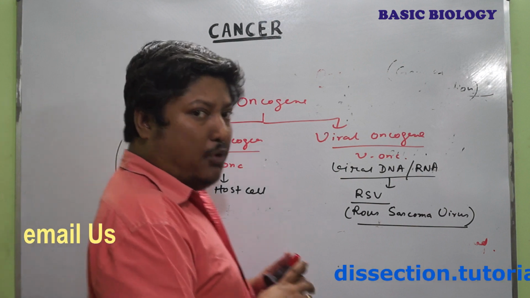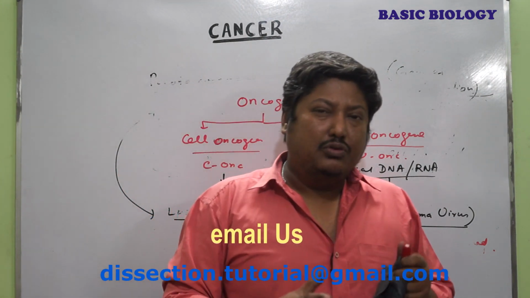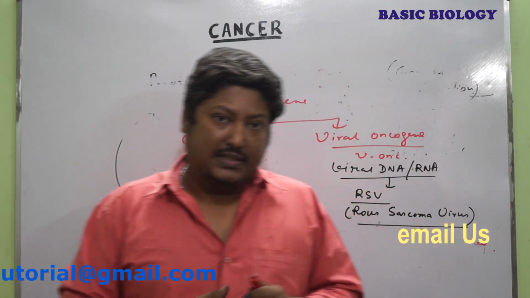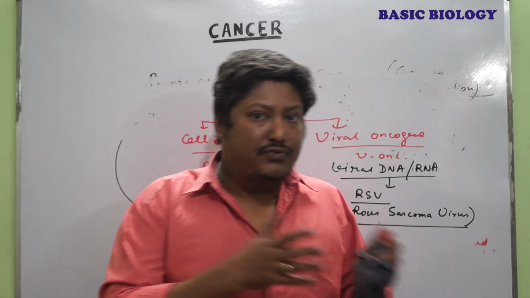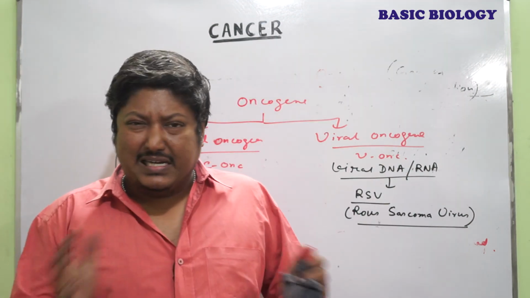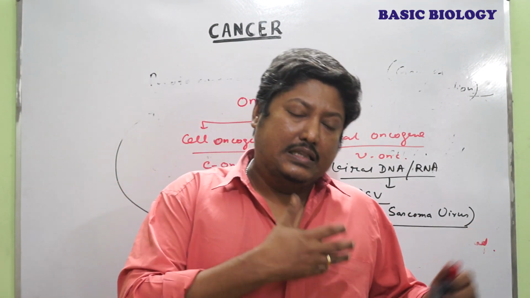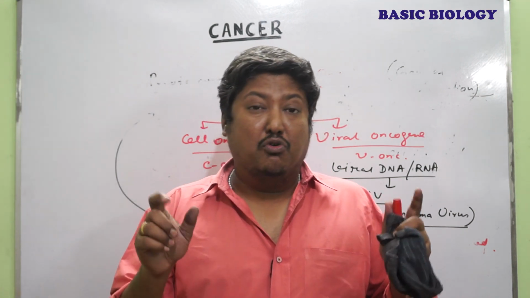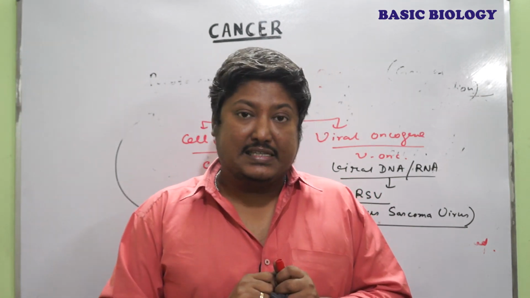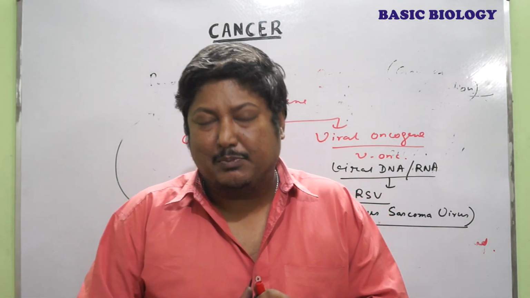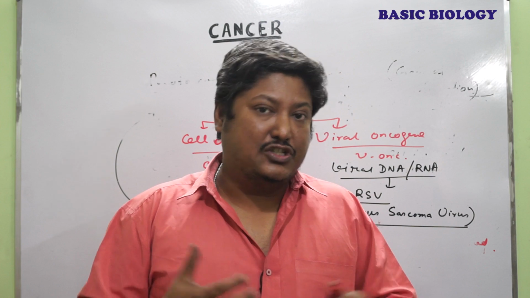Now the another important thing is how this kind of alteration takes place in our body. That is, when a normal cell is converted to the cancer cell, what is the reason behind that? There are so many reasons behind the alteration of a normal cell into a cancer cell, but the most importantly, quote unquote, you can say our lifestyle and the pollution is mainly responsible for these kinds of disease.